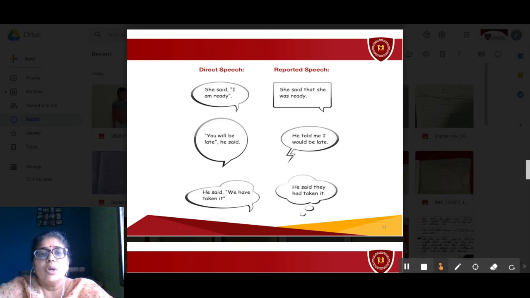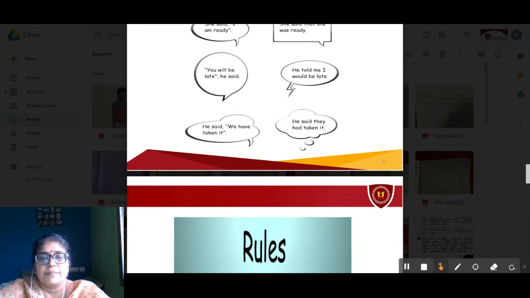Next sentence. "You will be late," he said. He told me I would be late. Now see here, "will be" has changed to "would be" in this indirect speech. He said, "We have taken it." The same sentence will be changed in indirect speech this way: he said they had taken it.